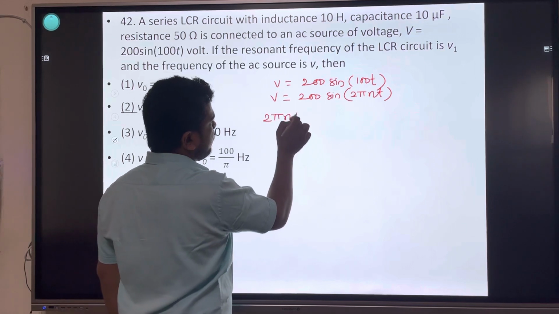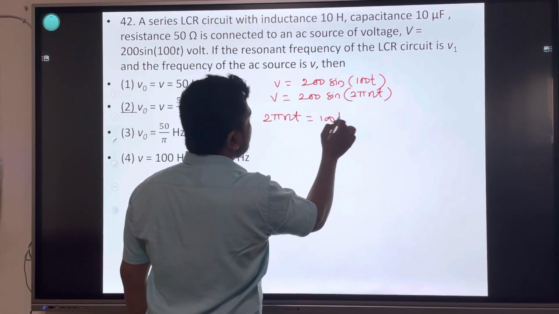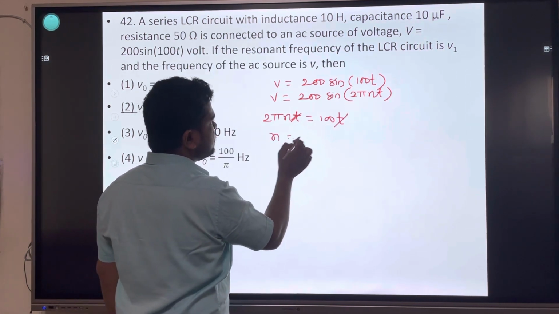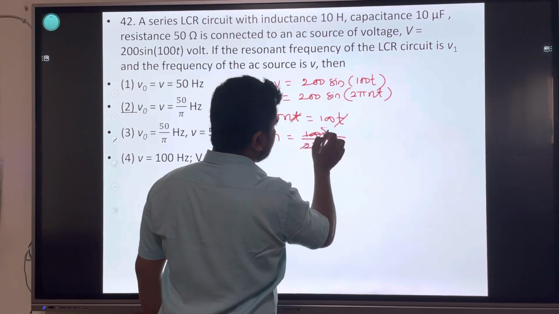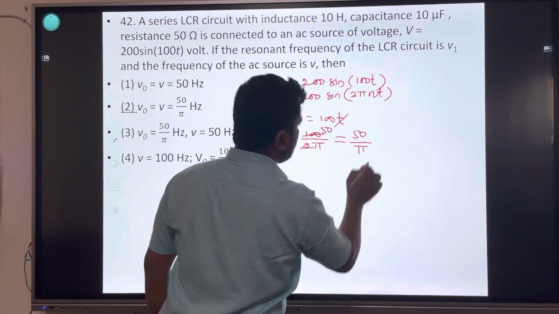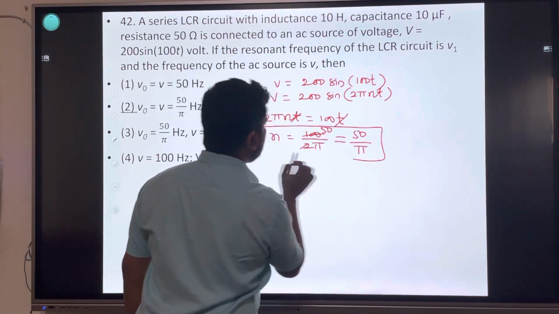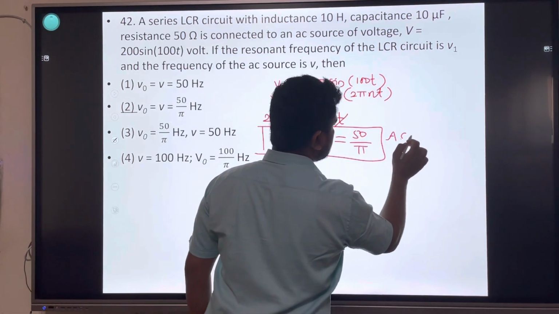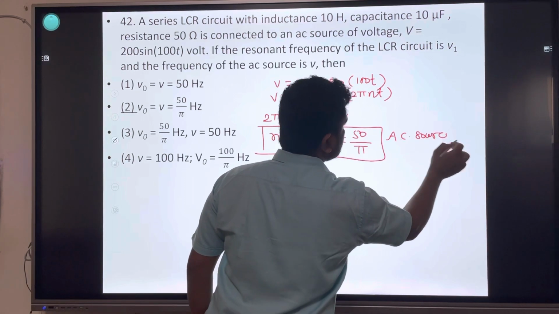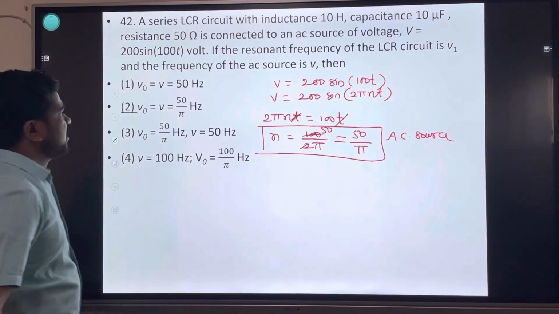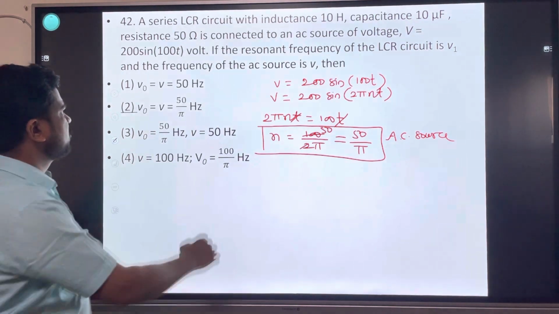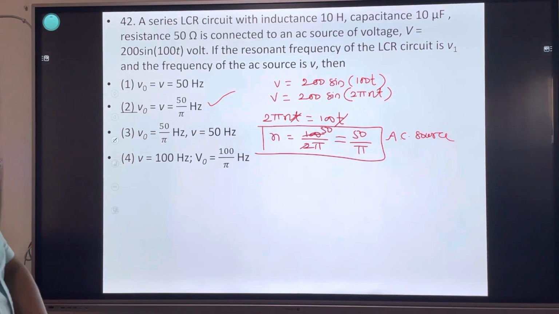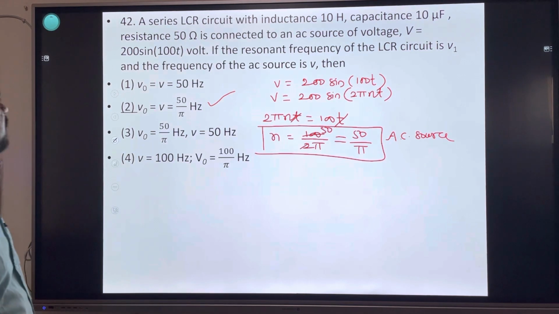2 pi nt is equals to 100t, t cancel, n is equals to 100 divided by 2 pi is equals to 50 divided by pi. This is frequency of AC source given in the question. Now, frequency of AC source is 50 upon pi. Only one question, only one answer. Frequency of AC source is 50 upon pi.